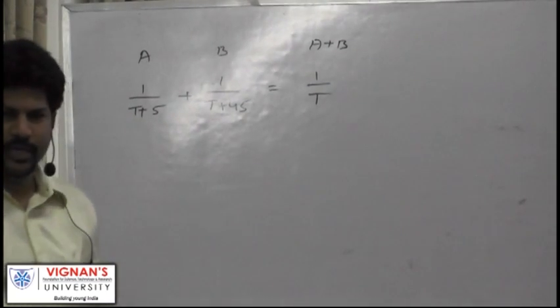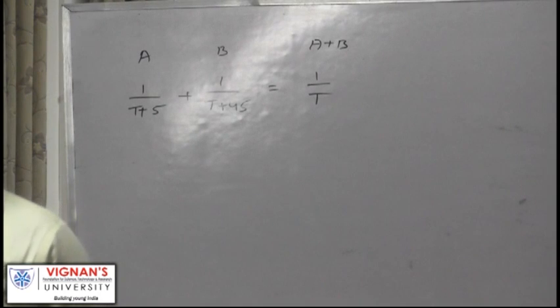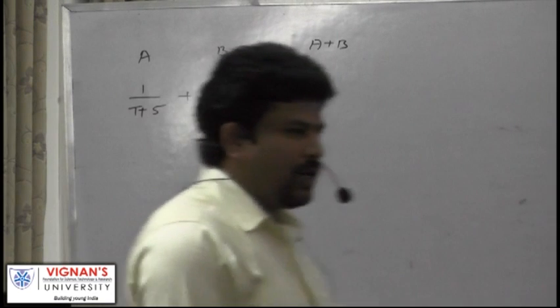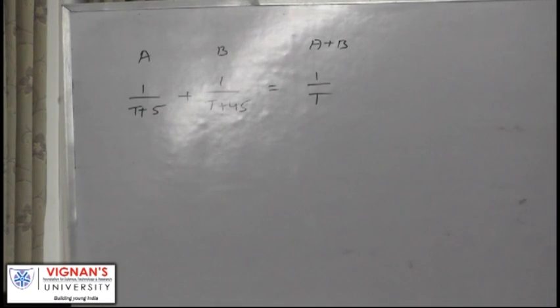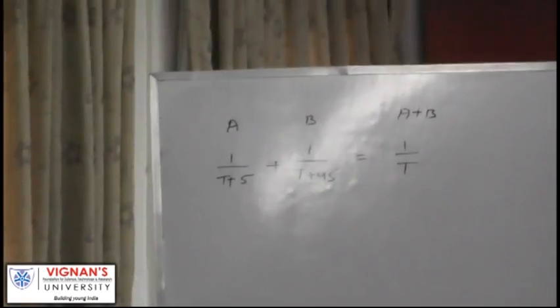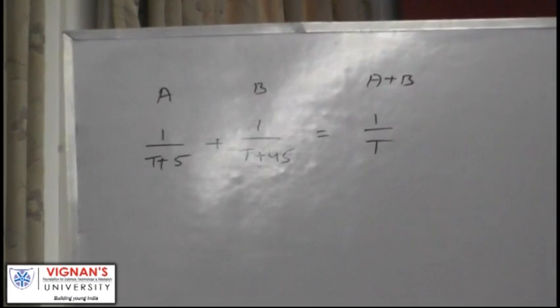A plus B can finish it in T days. A alone can finish it in T plus 5 days, whereas B alone can finish it in T plus 45 days. Go by substitution, don't solve it. Go by substitution. Substitute the options. 15 satisfies that equation.